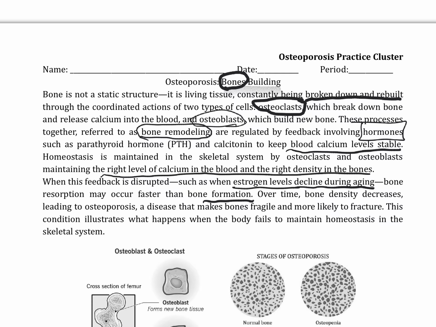Over time, bone density decreases, leading to osteoporosis, a disease that makes bones fragile and more likely to fracture. This condition illustrates what happens when the body fails to maintain homeostasis in the skeletal system.